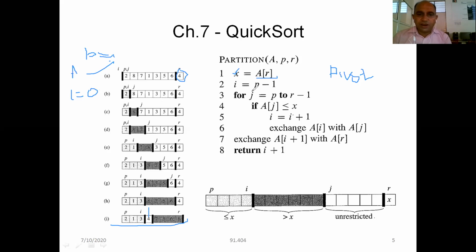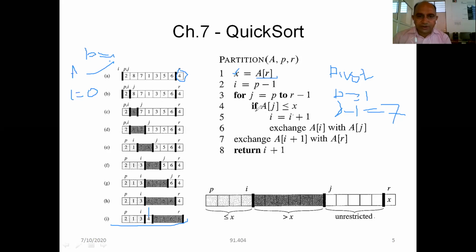It means my value of j will go from p to r minus 1. If p is 1, the first index, and here I am having 1 2 3 4 5 6 7 8, my value of r minus 1 will be 7. So this loop is going to execute 7 times.